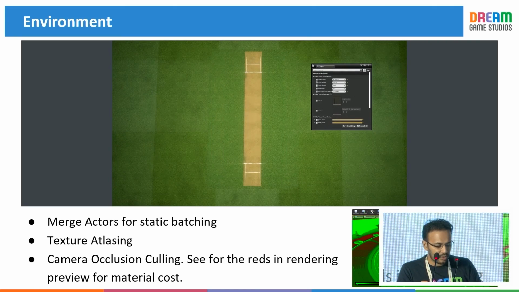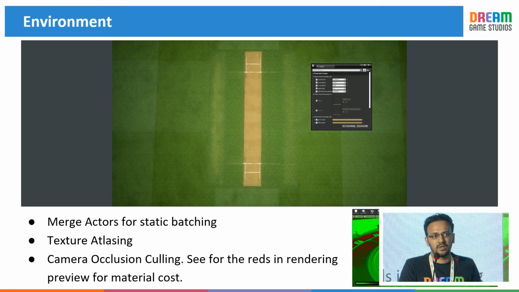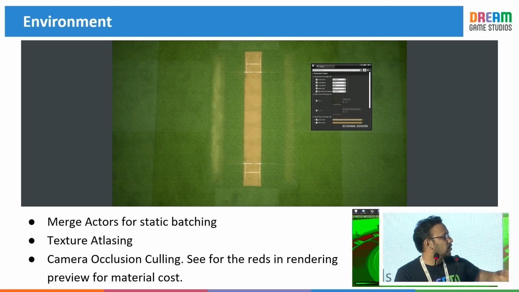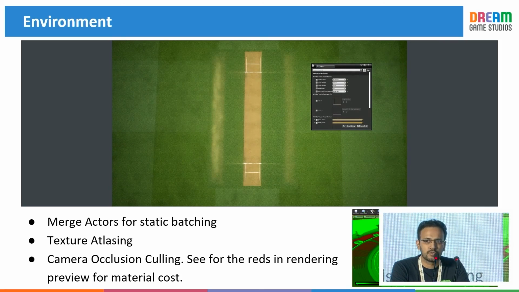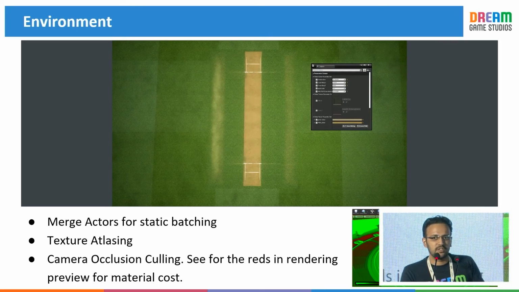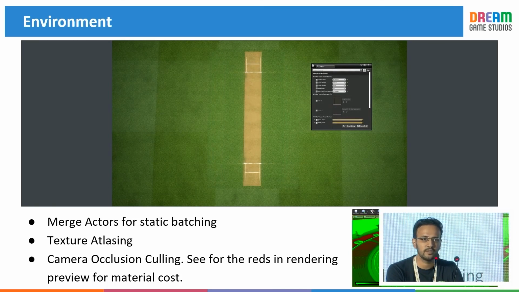Then last but not the least, our tech art team really helped us while doing this, with things like camera occlusion culling, texture atlasing, or say texture mapping, which allowed us to use good quality textures and meshes inside the game. So yeah, that was the brief journey of our environment art in Dream Cricket 24. Thank you very much.